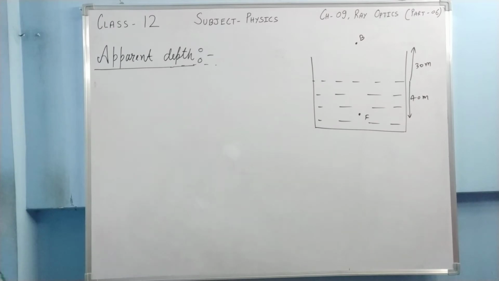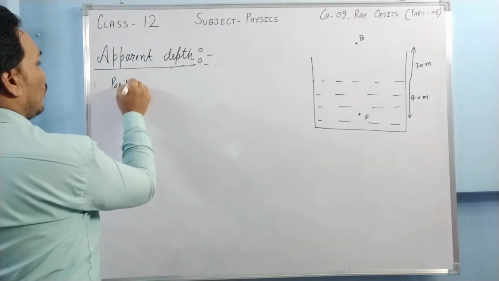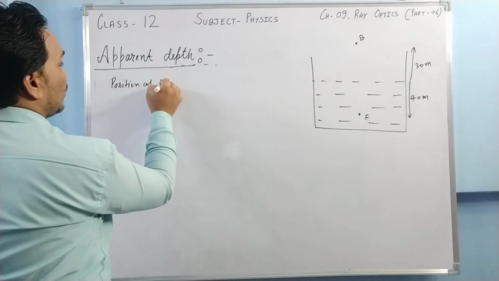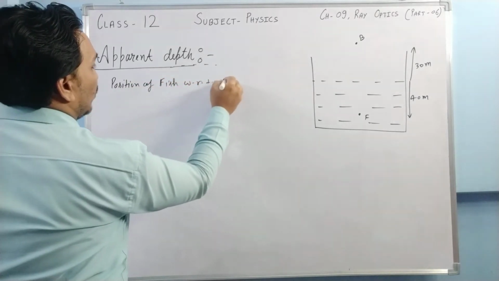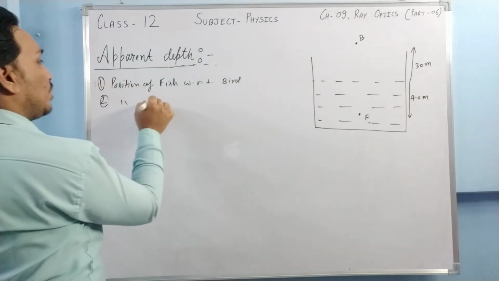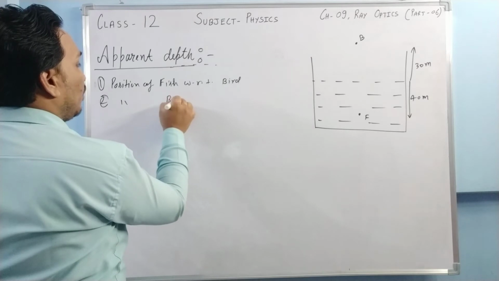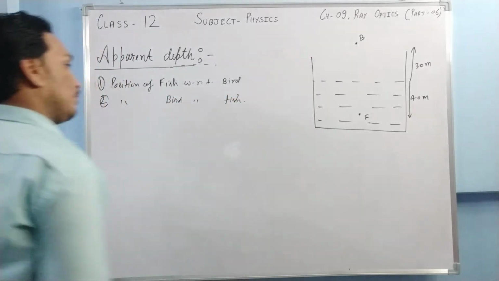You need to find out the relative position of fish with respect to bird first, and second, position of bird with respect to fish.